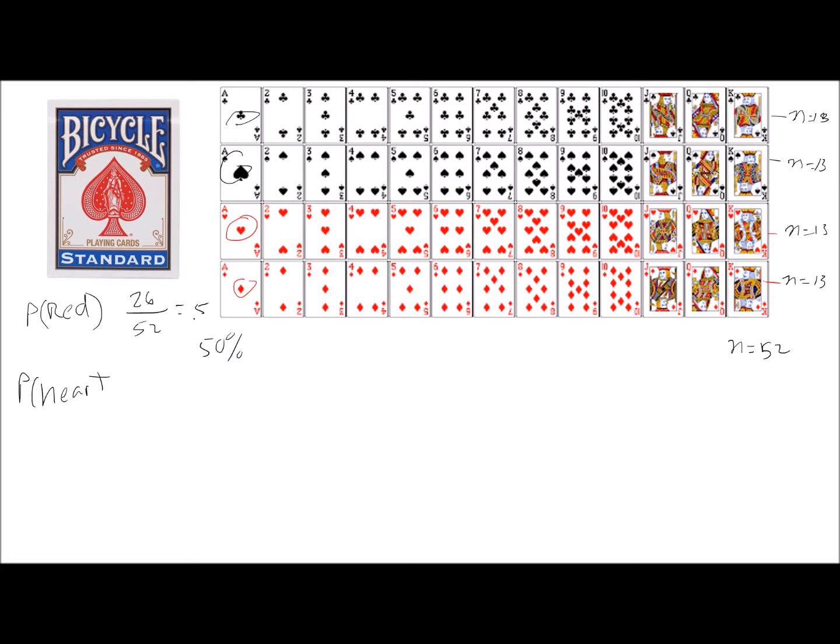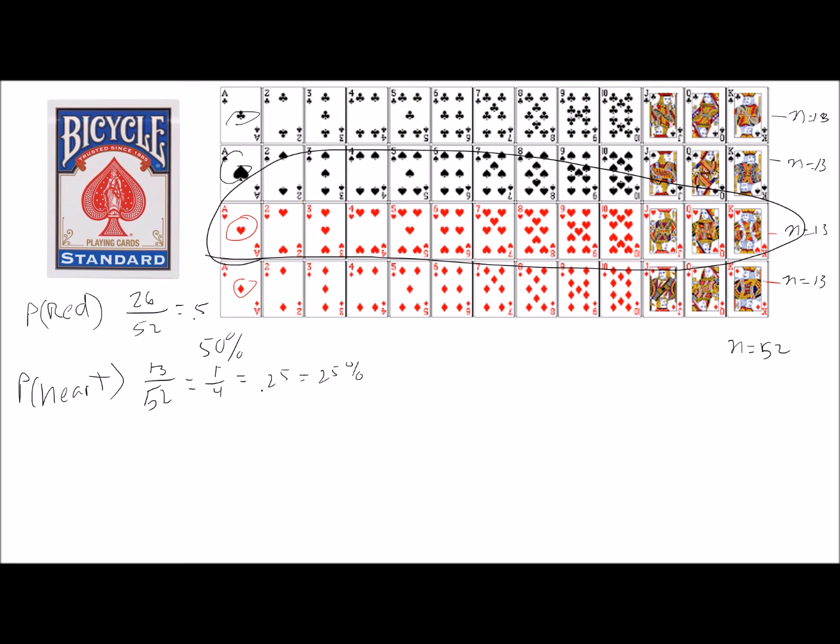Well, we could take a look and say, all right, the hearts are here. These are the hearts. How many hearts are there? There's 13 hearts out of 52 cards. So if we reduce that fraction, you see it's 1/4, which would tell us that it's 0.25 or 25% chance. The probability of picking out a heart out of a randomly shuffled deck is a 1 in 4 shot, or 25%.